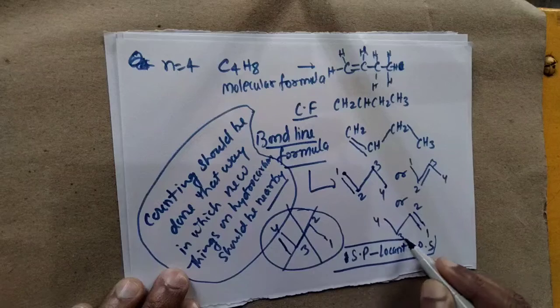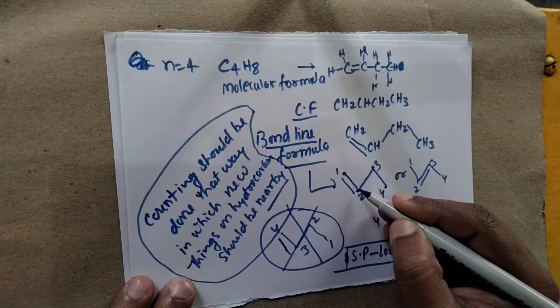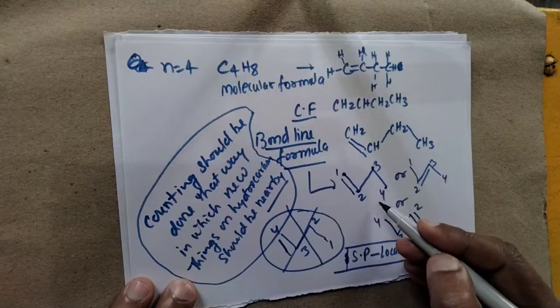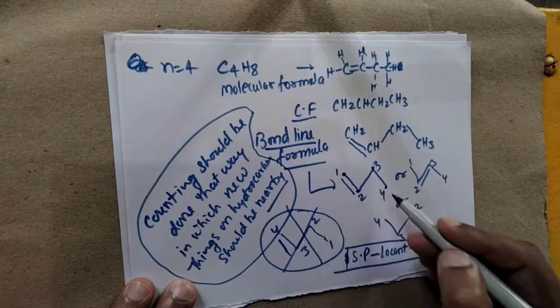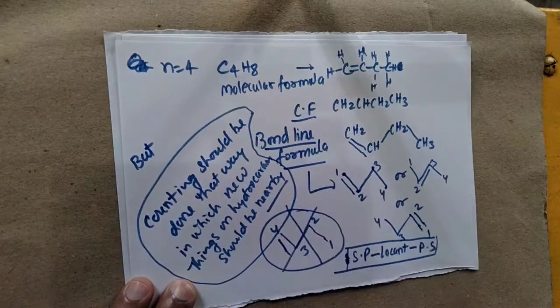This is the way by which you can provide the name of that particular compound. It means for this compound we can write what? Secondary prefix means the number of carbon atoms. So the number of carbon atoms is how much? 4.